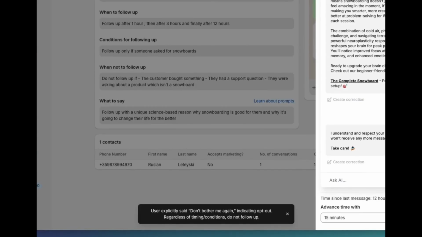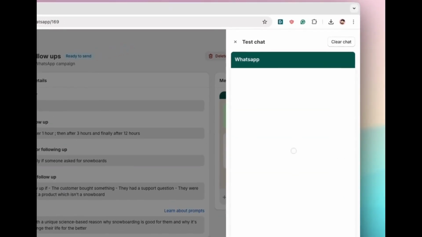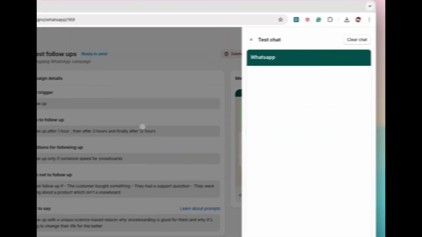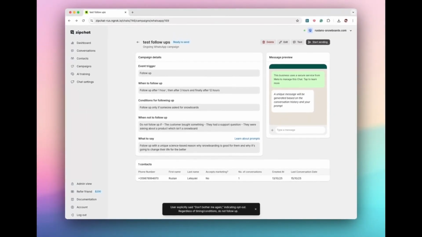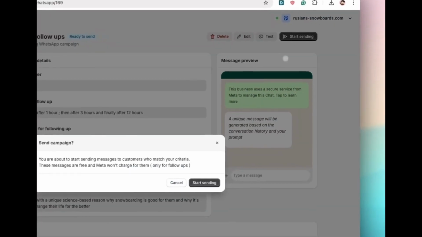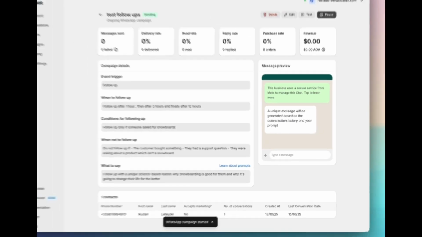So I can go back and forth and keep trying things, or I can clear the chat and start over. If I don't like something, I can go back and redo my prompting and try again. Once I'm satisfied with the responses and the results, I can click start sending, and it's going to start sending. So that's pretty much it.